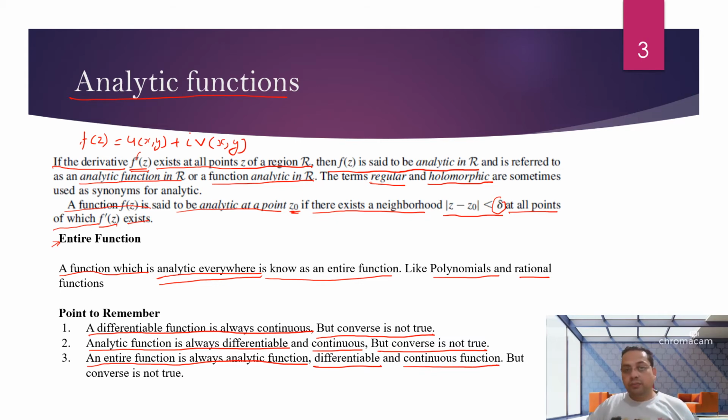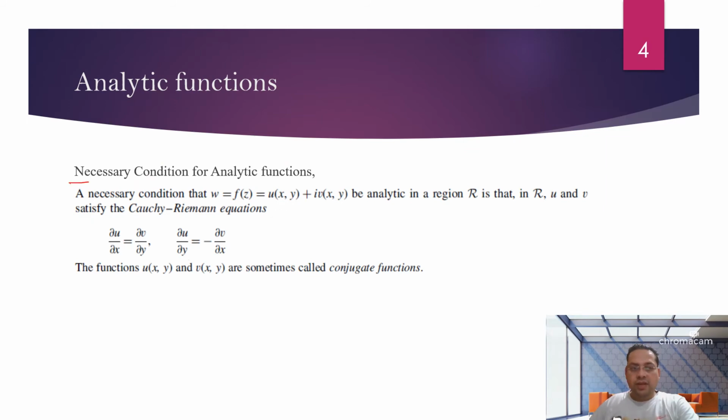Now the necessary condition for the function to be analytical: a function f(z) = u(x,y) + i v(x,y) is analytical in the region R if u and v satisfy the Cauchy-Riemann equations, also known as the CR equations.